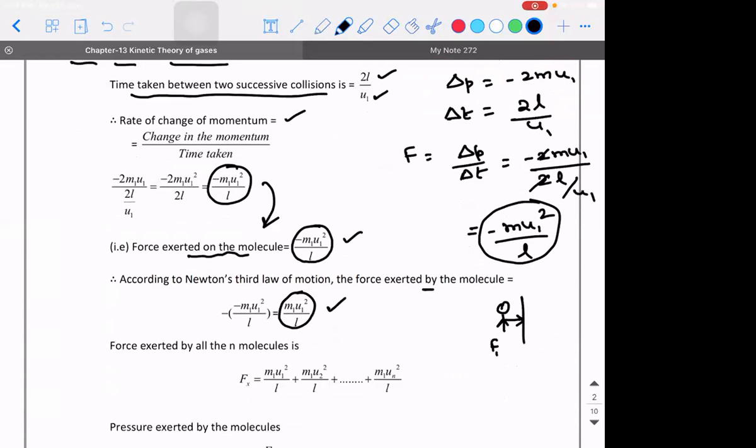This is the force exerted by one molecule in which direction? In the x direction. So what will be the force exerted by n molecules that are present? It will be m1 u1 square by L, m1 u2 square by L, and so on.